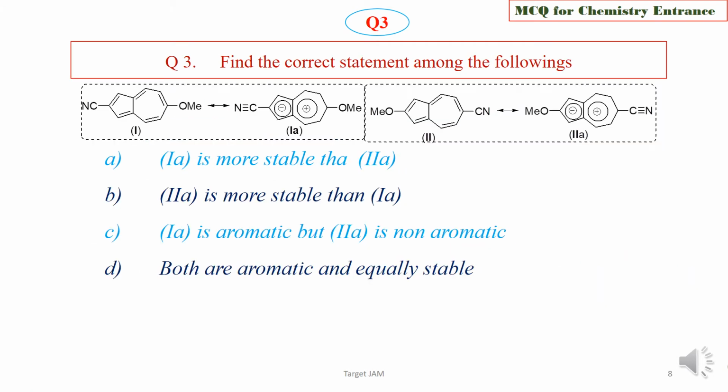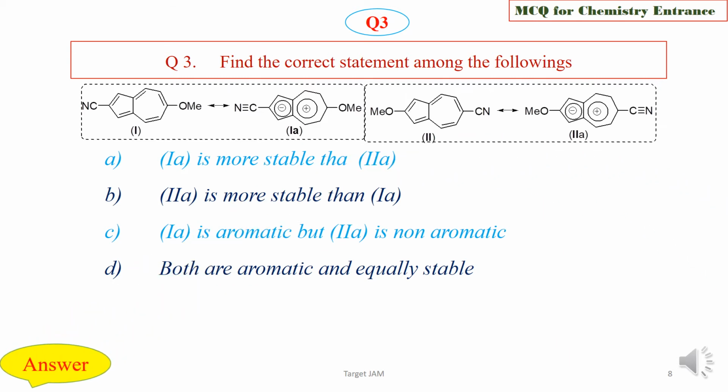Question 3. Find the correct statement among the following. See the resonance structures of 1 and 1A and 2 and 2A. Options are: option A, 1A is more stable than 2A. Option B, 2A is more stable than 1A. Option C, 1A is aromatic but 2A is non-aromatic. Option D, both are aromatic and equally stable. Choose the correct statement about these azulene derivatives.